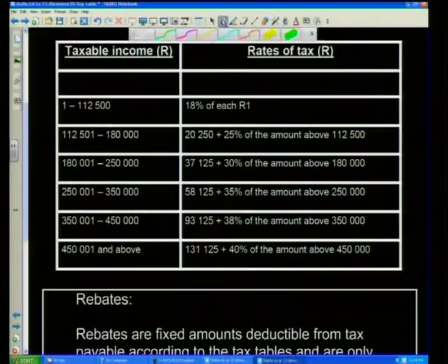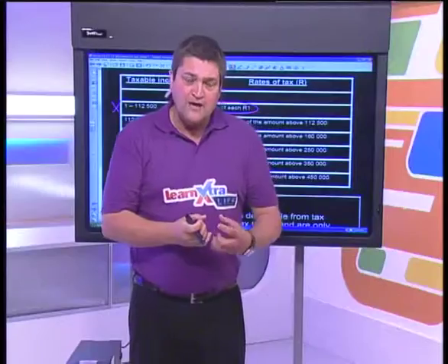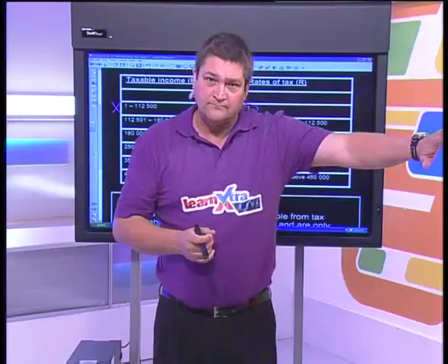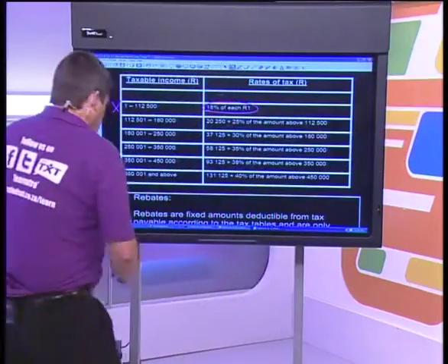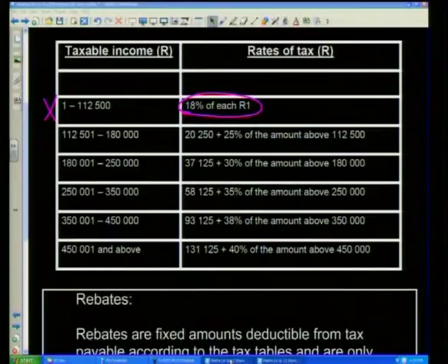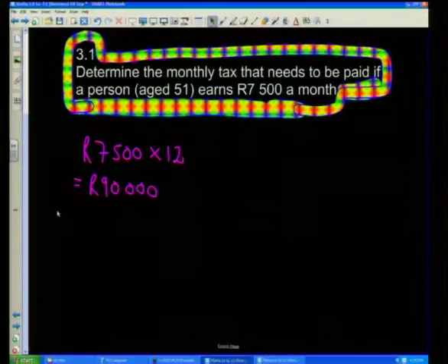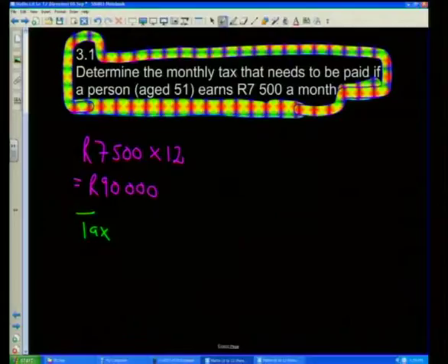90,000 Rand fits in over here in this category, which means I'm paying 18% of every Rand that I earn to the tax man. Got that? So let's do it. Of this 90,000 Rand, the tax that we are paying is going to be 18% of that 90,000 Rand.